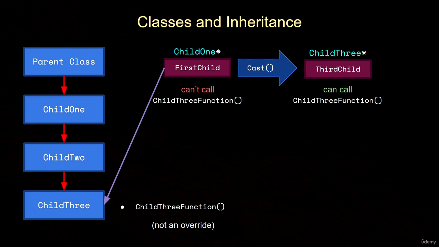But in this case, at runtime, we can't really know what our child1 points to, whether it's an object of type child1, child2, or child3. That can depend on what's happening in the game, as these are dynamically instantiated. So that's why runtime type checking is necessary, and this type of cast is known as a dynamic cast, since it can't be performed at compile time. Whenever we do a dynamic cast, it's important to check the pointer afterwards to make sure that it's not a null pointer, as this can be the case if the cast fails.